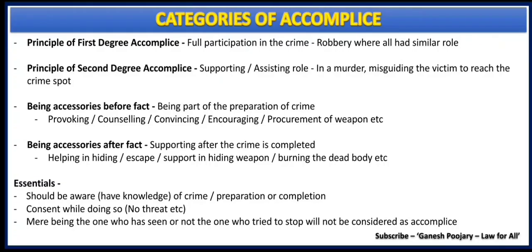Before concluding categories of accomplice and getting to the difference between accomplice and co-accused, I would like to quickly throw some light on the essentials to consider someone as an accomplice. You cannot call anyone and everyone an accomplice. There are a few essentials.